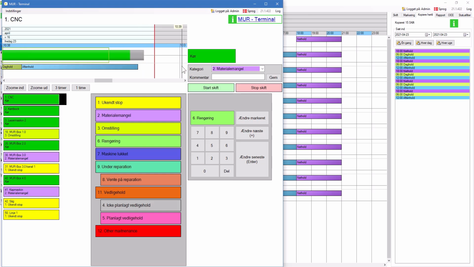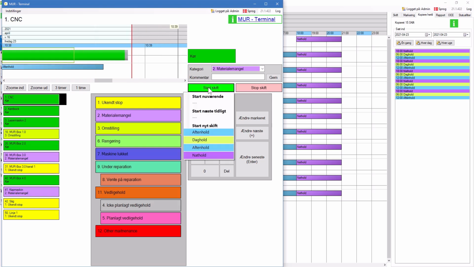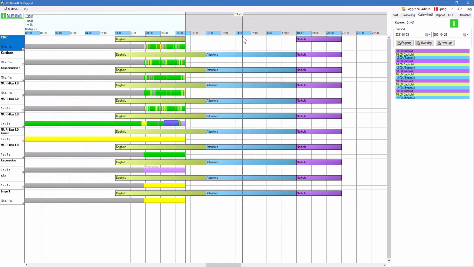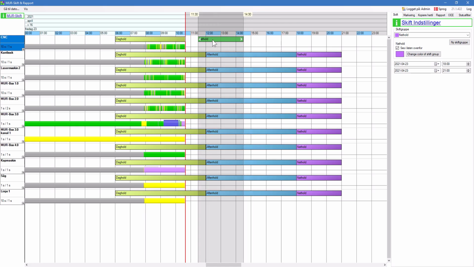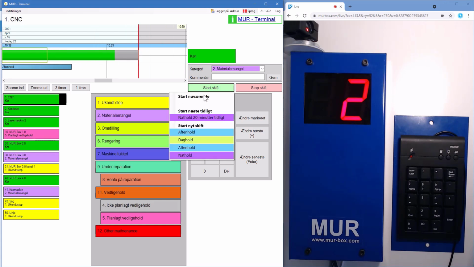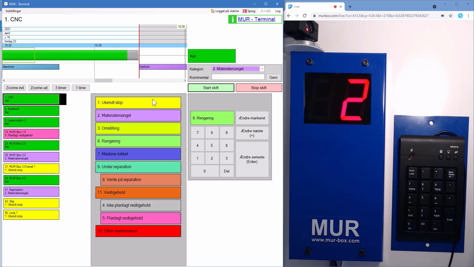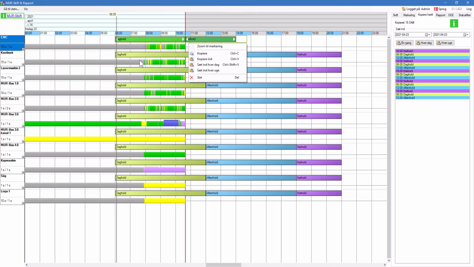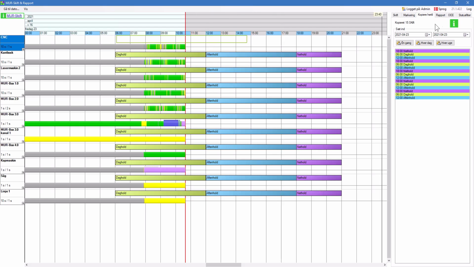But also, if you start earlier than the shift was scheduled, you can choose Start Shift. And okay, it was too soon. Let me see here. Let's move the night shift a bit closer. And now let's choose to start the shift. Now we can choose to start the next shift 20 minutes early, like this.